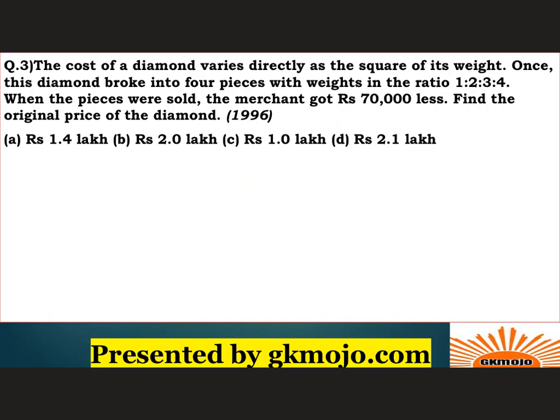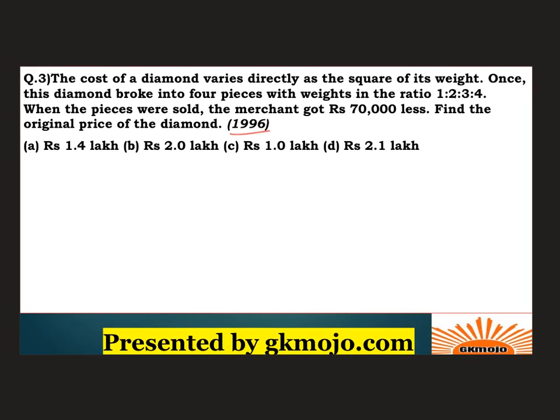So let's have a look at another 1996 question, which is based on percentages and a very easy question. But at first this will sound to be a very difficult question. All right, but it's very easy. So the cost of a diamond varies directly as the square of its weight. Alright, so basically write this down. Cost is directly proportional to the square of the weight. Once this diamond broke into four pieces with weights in the ratio 1 is to 2 is to 3 is to 4. When the pieces were sold, the merchant got rupees 70,000 less. Alright, so when he sold them, he got rupees 70,000 less because they were broken into this ratio. Find the original price of the diamond.